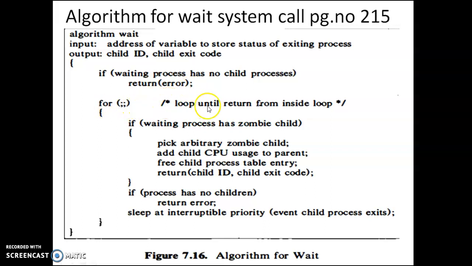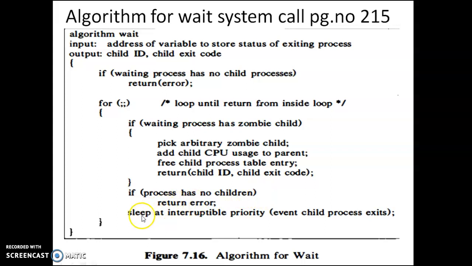Then there is an infinite loop. So in this case, if the waiting process has zombie children, think that process A has 3 children, B, C and D, and none of the processes have exited, that is, B, C and D have not exited. So this will be false. If the waiting process has a zombie child, still there is no zombie child, which means none of the children have exited. So this if will become false. If the process has no children, return error. So the process has children.